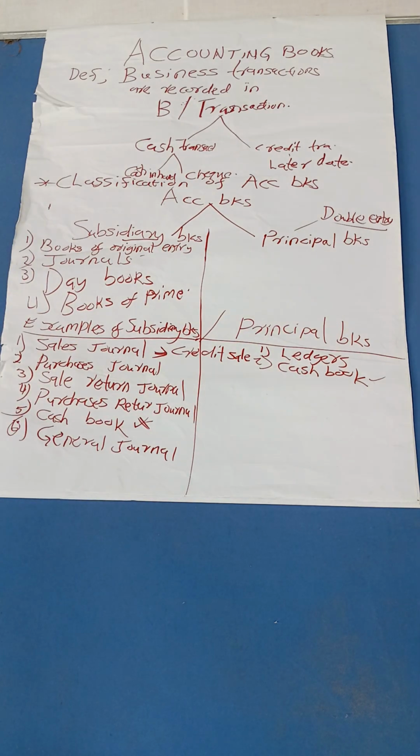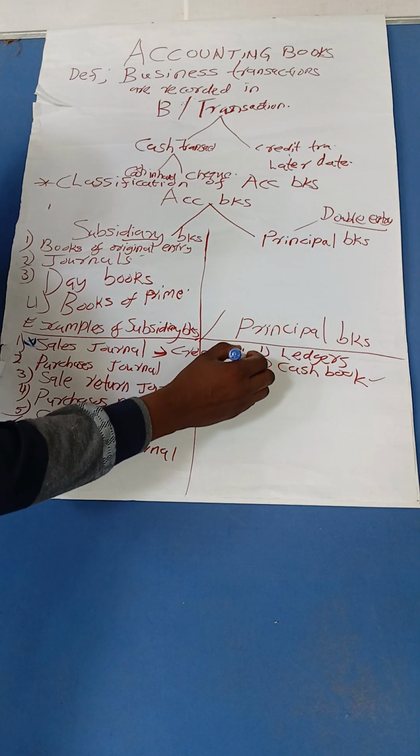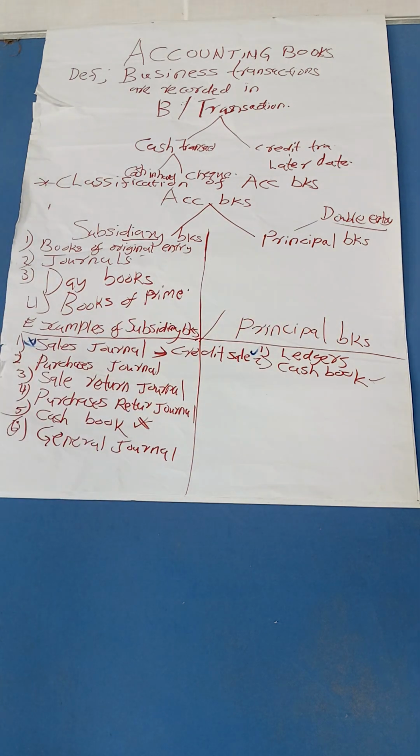So you realize that anything to do with credit, all creditors, you will find them all in the sales journal. So if somebody asks you to define sales journal, you will say this is a subsidiary book that is used to record credit transactions in a business. So any credit sales are recorded here.